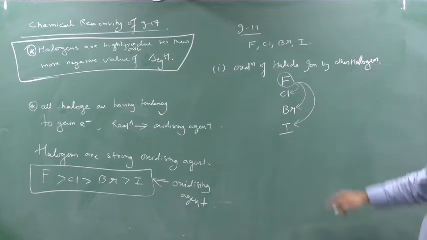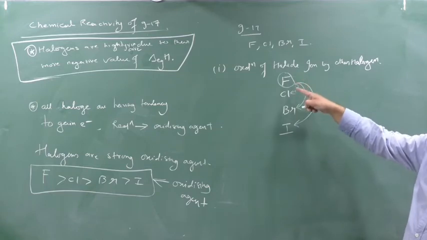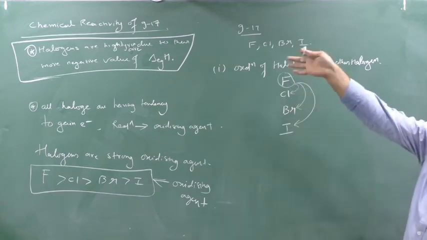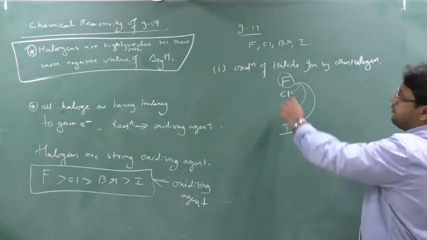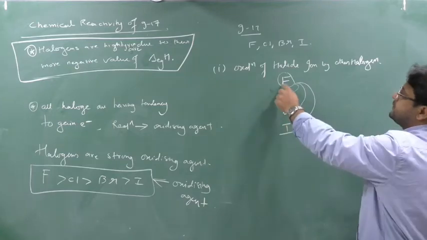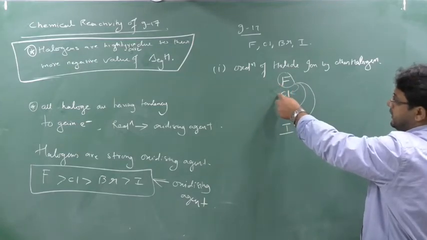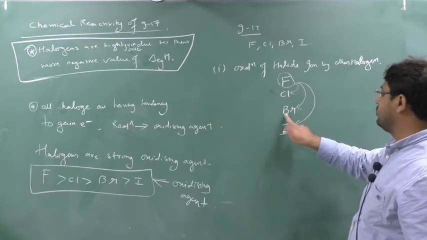Yes or no? Why? Fluorine can replace chlorine because fluorine is the strongest oxidizing agent in its own period and also in the whole periodic table, but we are talking about the group itself. So fluorine is the strongest oxidizing agent in its group, then chlorine, then bromine, then iodine. So fluorine can replace chlorine as well as bromine as well as iodine.